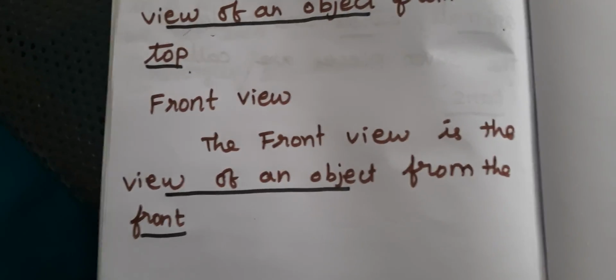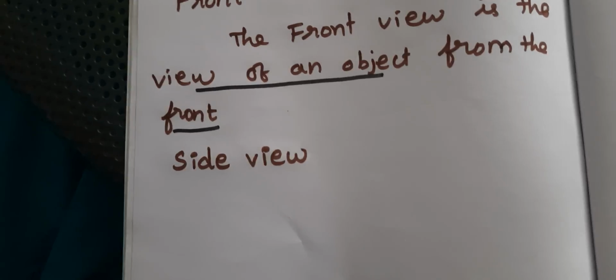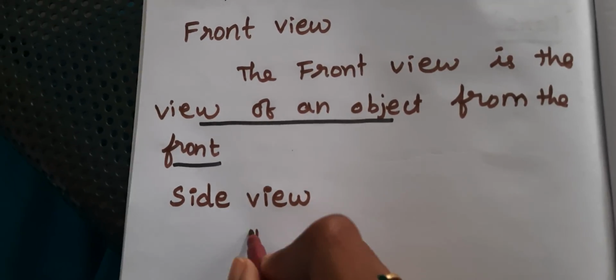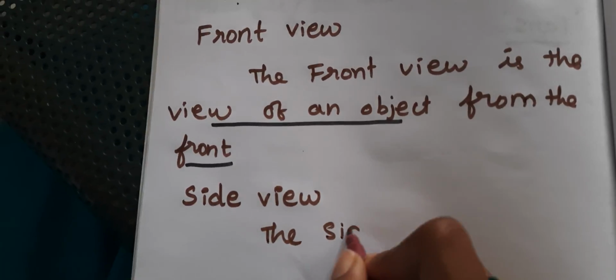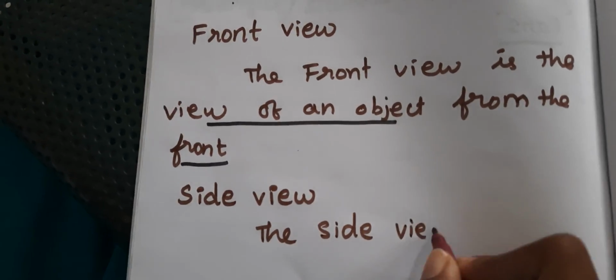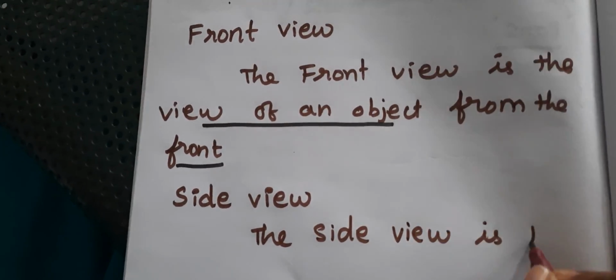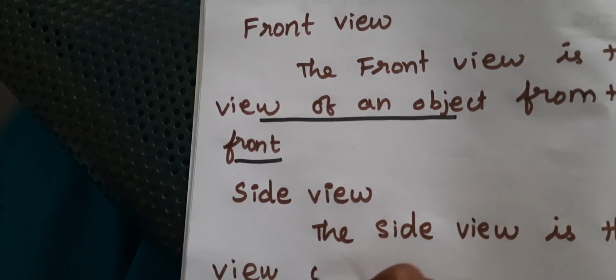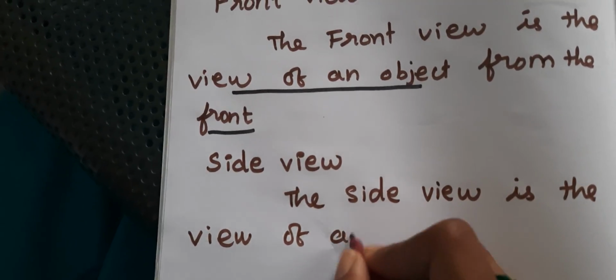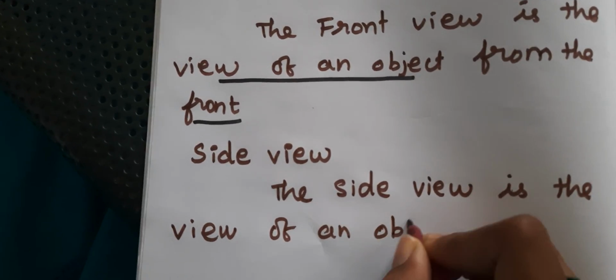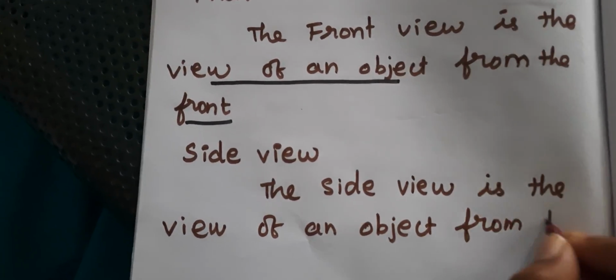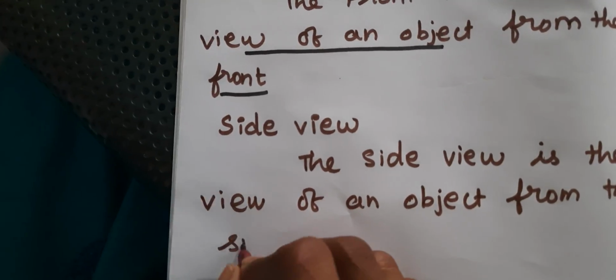Next one is the side view. The third type is the side view. The side view is the view of an object from the side.